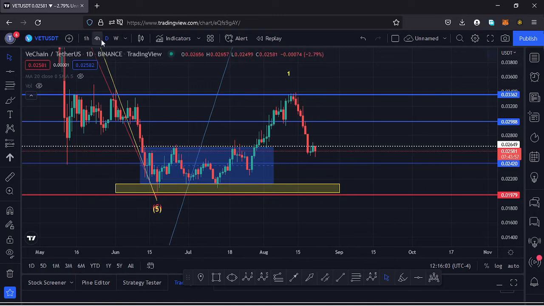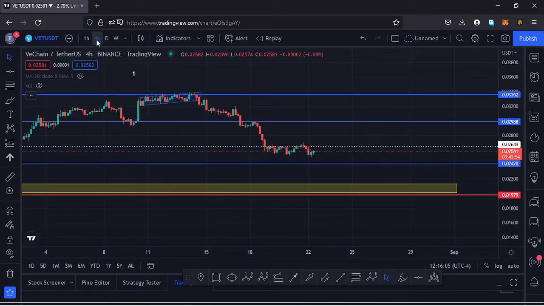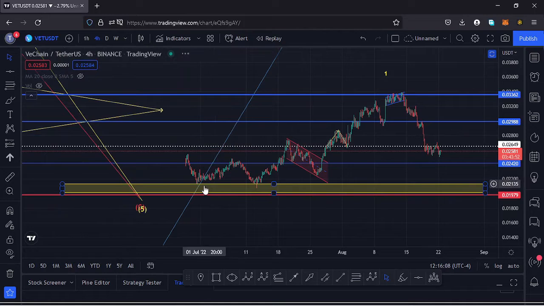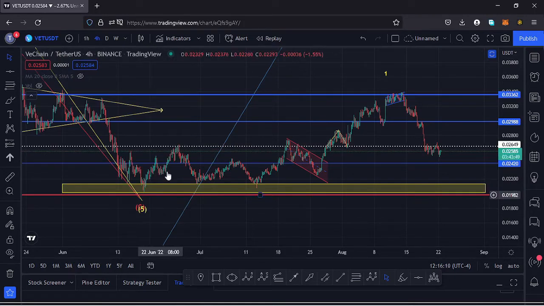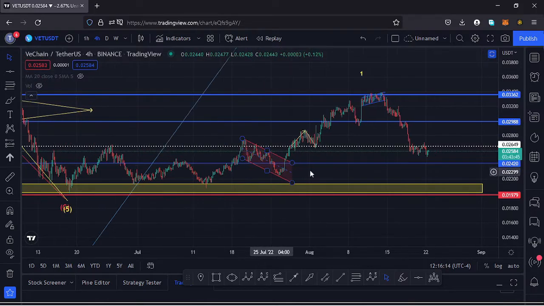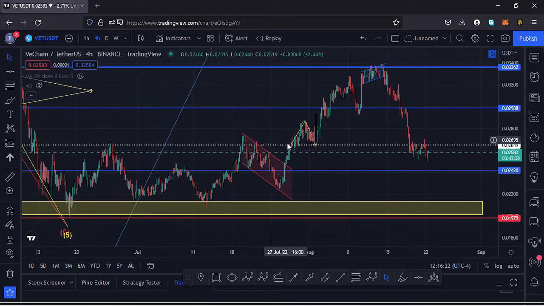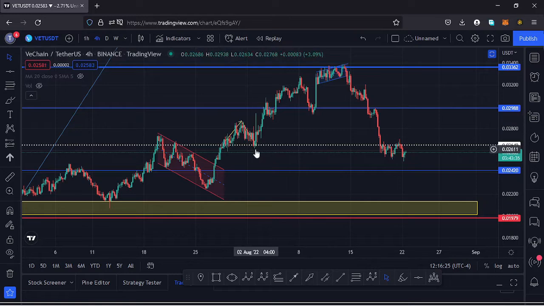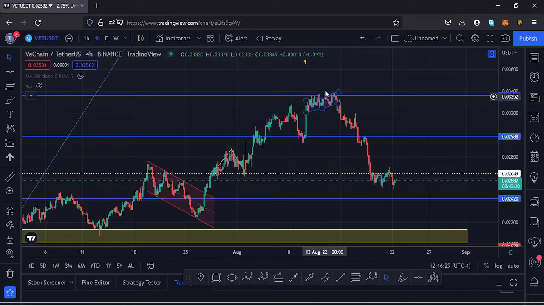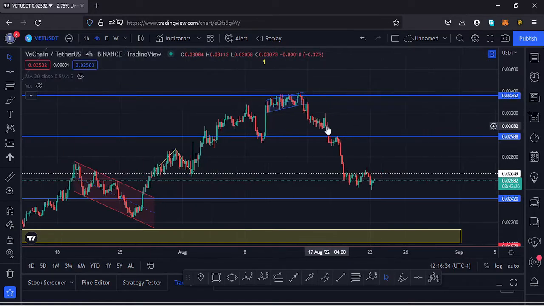If I also jump to the 4-hour chart for further analysis, after making our low down here, we have been seeing higher prices in this massive pump to the upside, and in that movement we had also been trading within this descending channel. We managed to break out of that channel to the upside, also managed to break above a key area of resistance over here. We had a retest of that key area of resistance and continued pushing higher, and before we got rejected at this key area of resistance, we had also been trading within this channel. We managed to break out of that channel to the lower side.